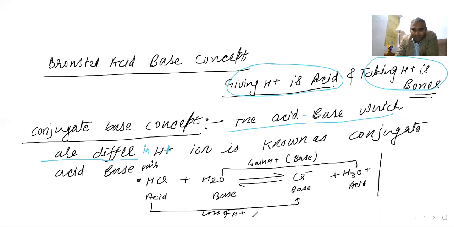So given means loss of H plus, so it is acid. Acid converts into base, so this we can write is the conjugate base. Base converts into acid, so it is going to be what? Conjugate acid. So the conjugate acid-base pair is there. If I am talking about HCl and Cl minus, that is a conjugate acid-base pair. They are the conjugate acid-base pair because they differ by an H plus ion.